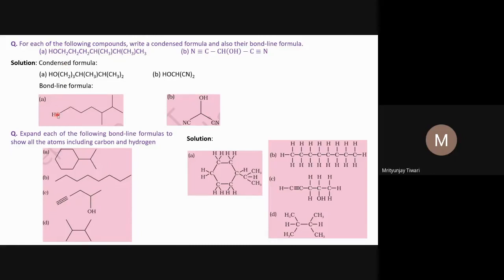This HO group we write. Then another bend, then another bend, and this way we represent all the carbon atoms. And here what we see, at this junction, this carbon is linked to one carbon atom here and one carbon atom here and one CH3 group. So this carbon should have the one CH3 group shown in this way. I hope it is clear.